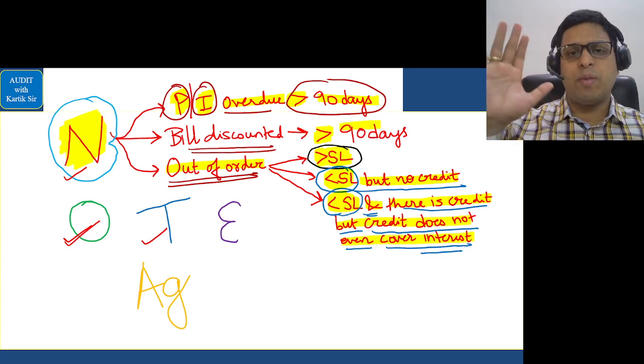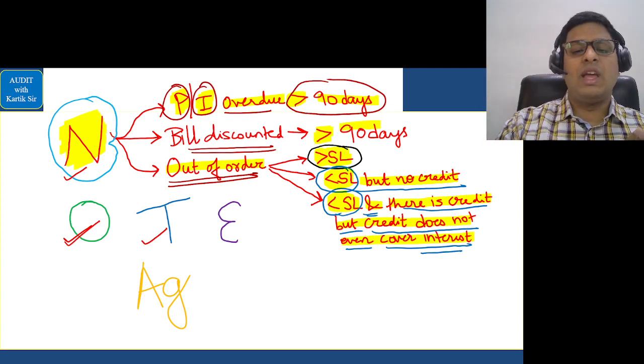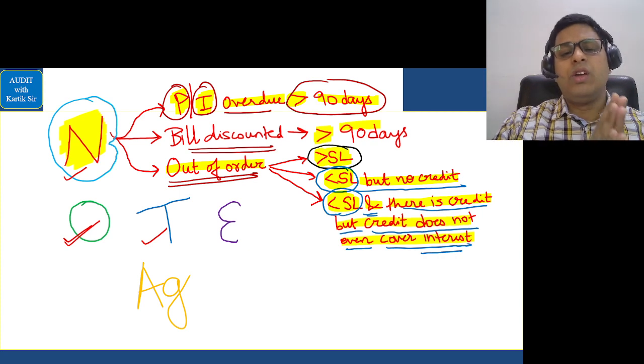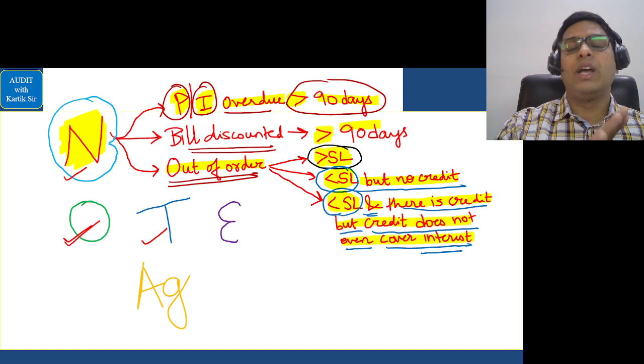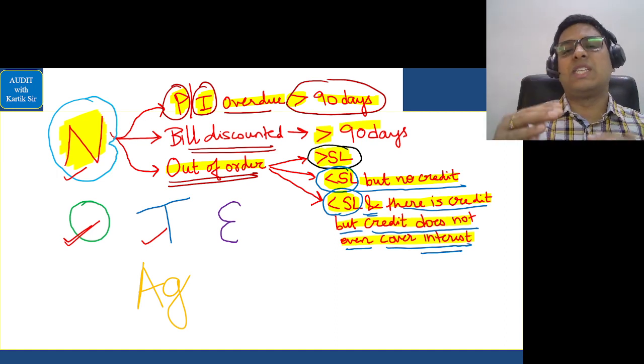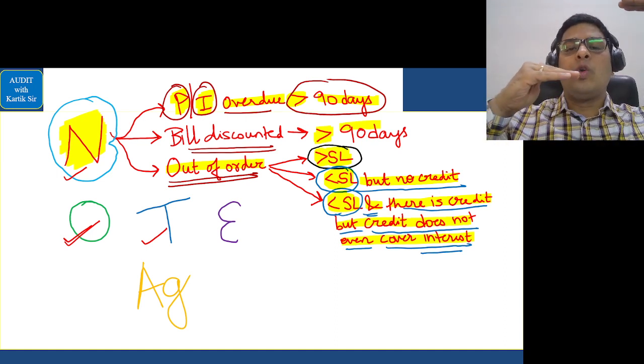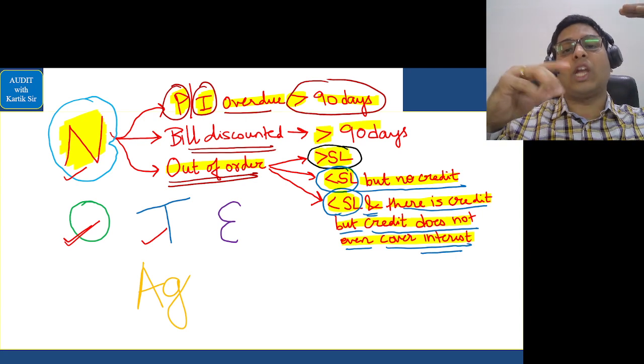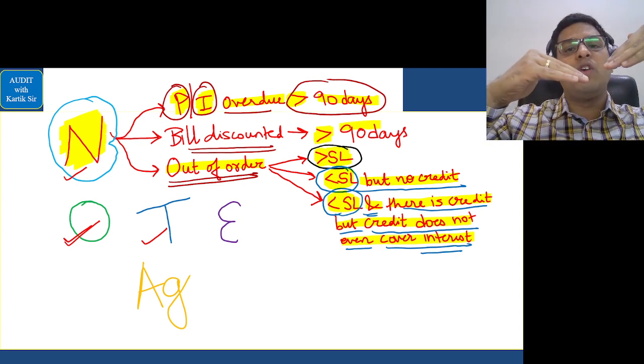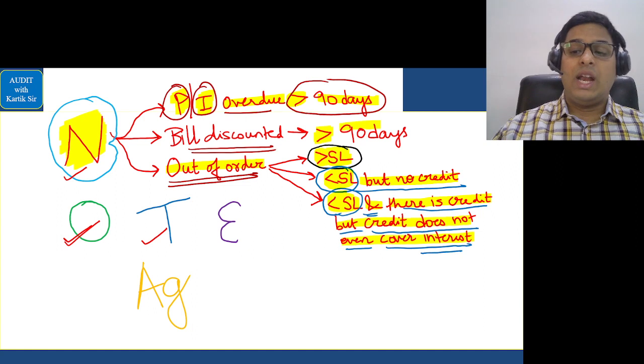Okay, I hope you remember each and every example that we did in the class. These are called the tickling matters. These are the best kind of security, and because of that, the bank will never treat it as an NPA, provided only one condition is met, that sufficient margin is maintained. The loan can be of 5 lakhs, and the security should be of a value of more than 5 lakhs. Okay. Next is called erosion.